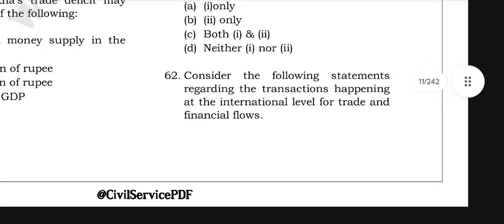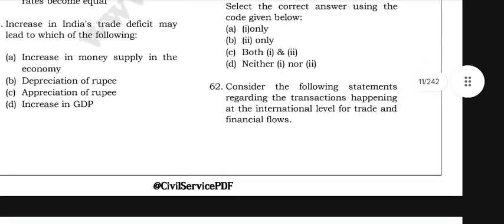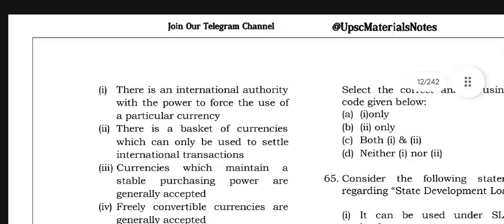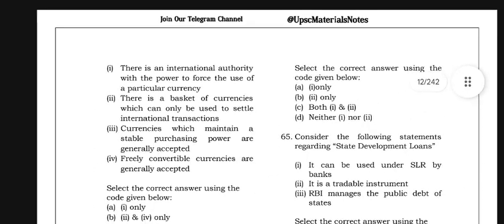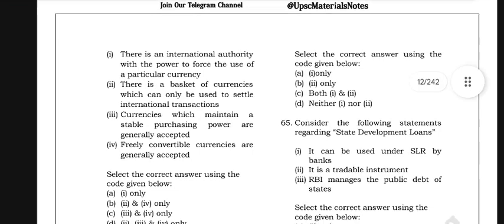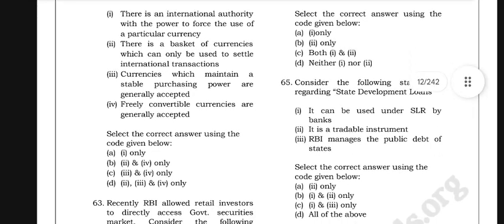Consider the following statements regarding the financial happenings at the international level for trade and financial risk. There is an international authority with the power of force to mandate the use of a particular currency. There is a basket of currencies which can only be used to settle international trade. Currencies which maintain a stable purchasing power and are freely convertible are generally accepted.